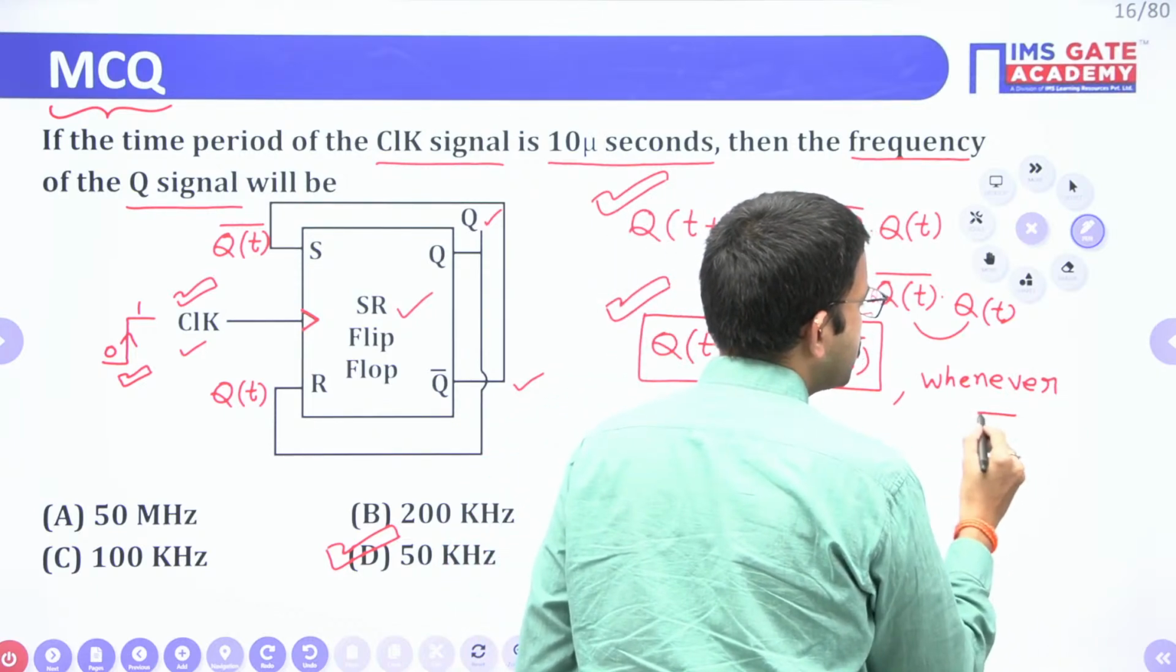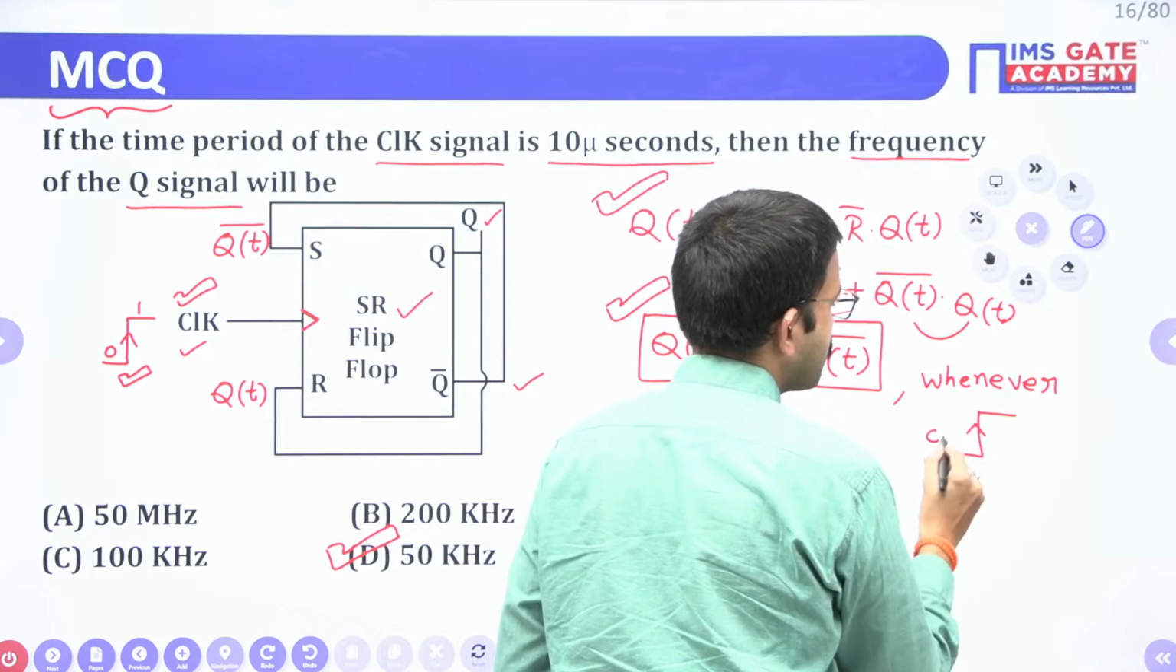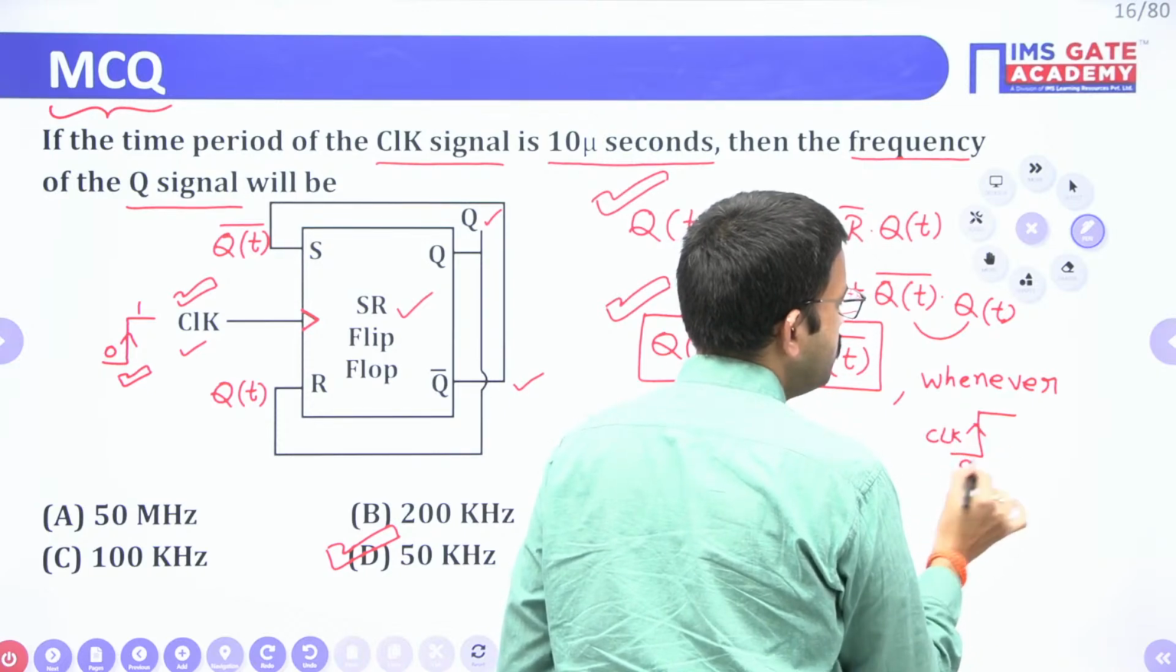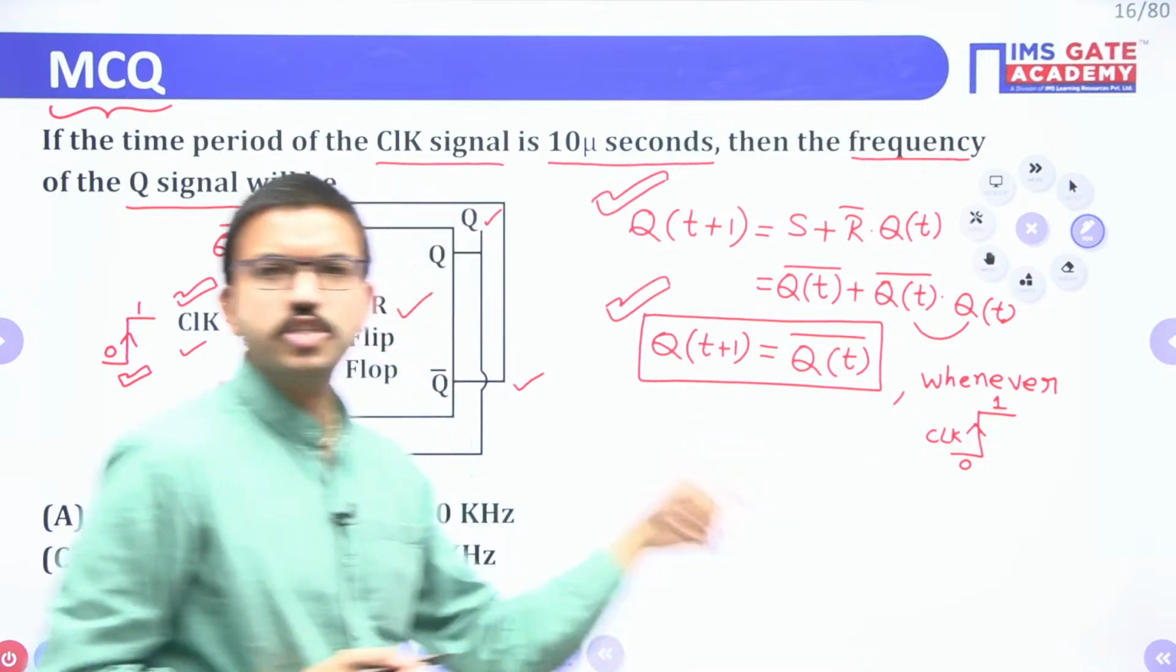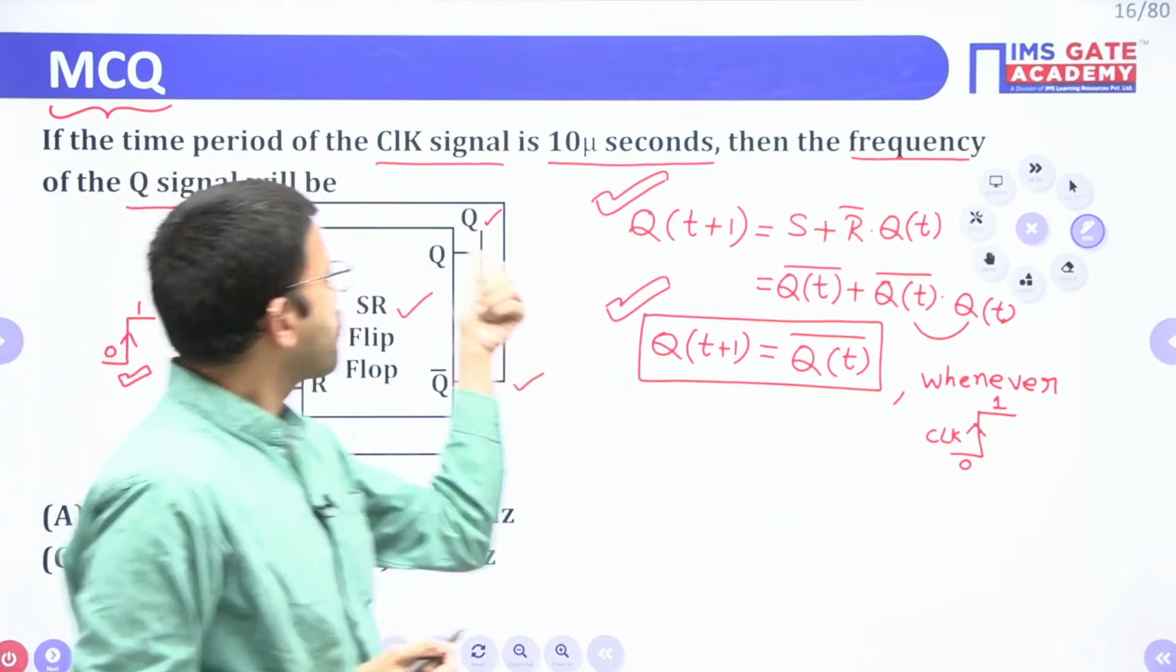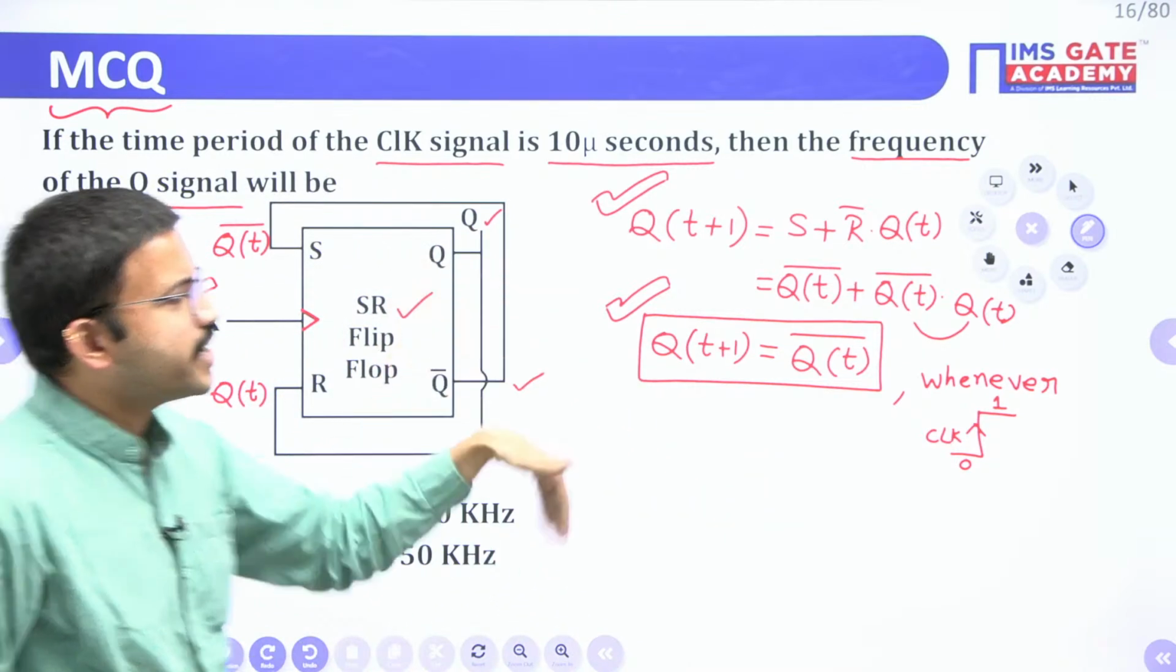Whenever the clock signal changes from 0 to 1, that means for every positive edge of the clock signal, the output of the flip-flop will get complemented.